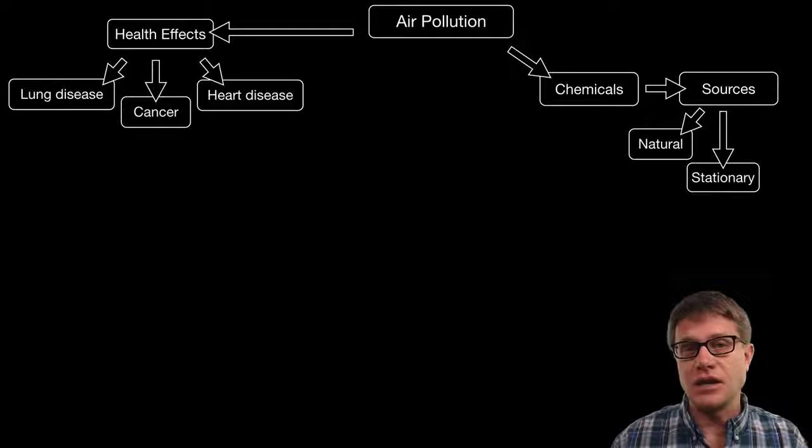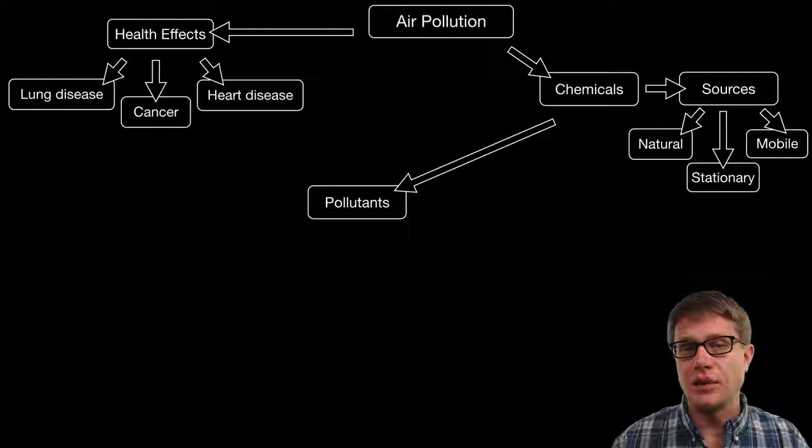But also we have stationary sources. You can think of those as industrial, like factories. And then we have mobile sources. That would be like cars and buses. And so if they're affecting us negatively, we call these pollutants. And in AP Environmental Science, you simply should memorize the different types of pollutants that I've listed here.